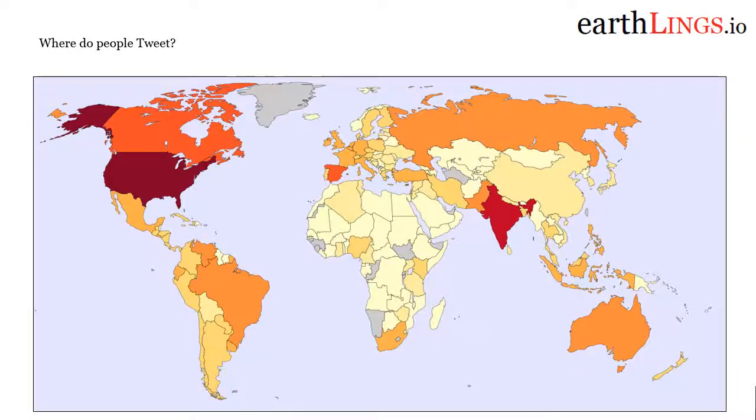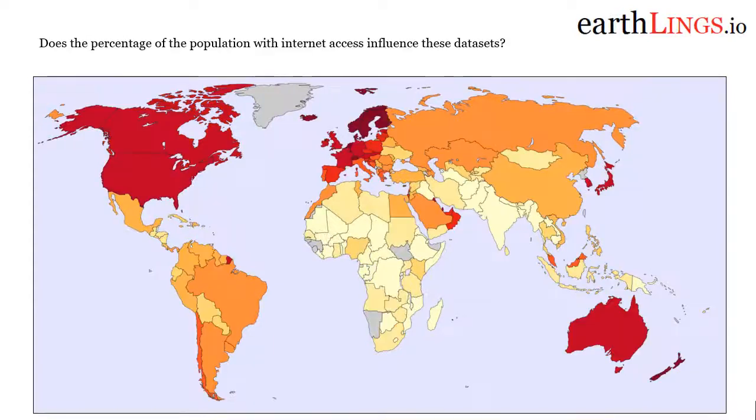And here we're looking at a density map for our Twitter corpus. So the darker a country is, like the United States and Canada, the more of the Twitter corpus is coming from that place. And so we see a disconnect between these two entities, that some people have more access to digital communication. Now, a really driving factor of this is the percentage of the population in a particular country that has access to the internet.